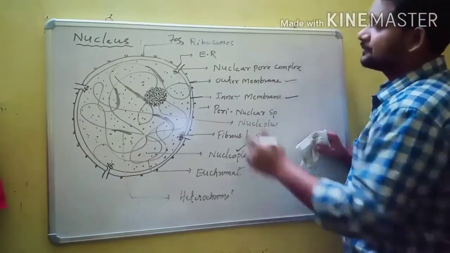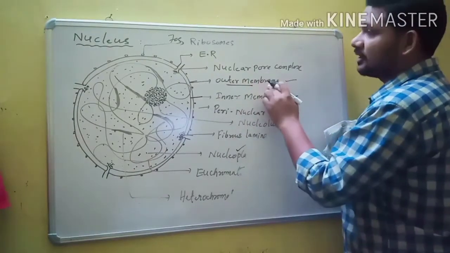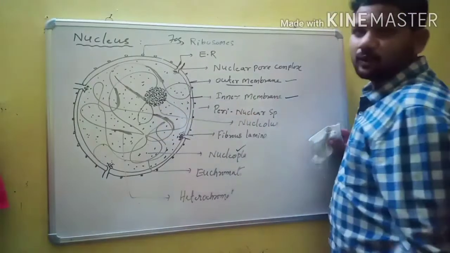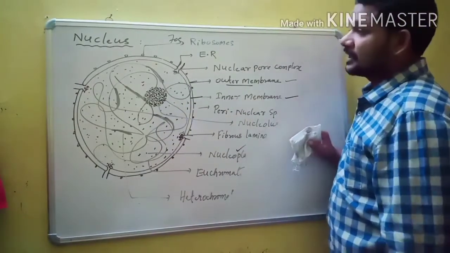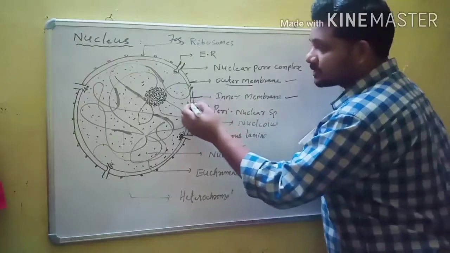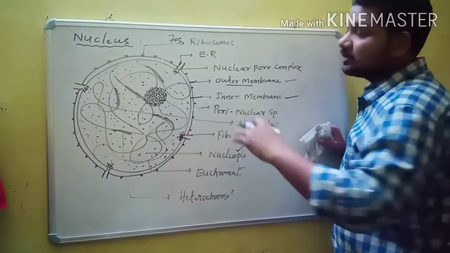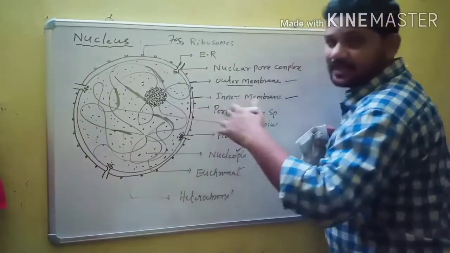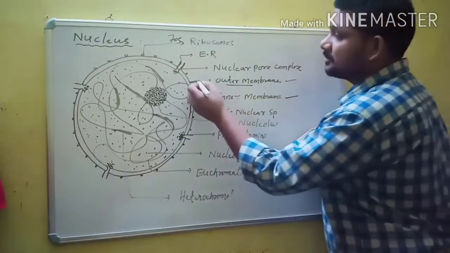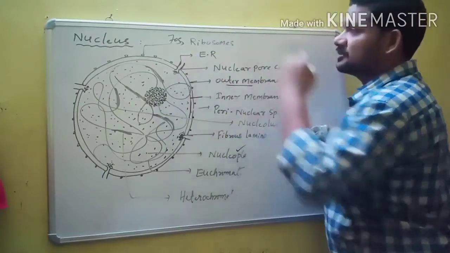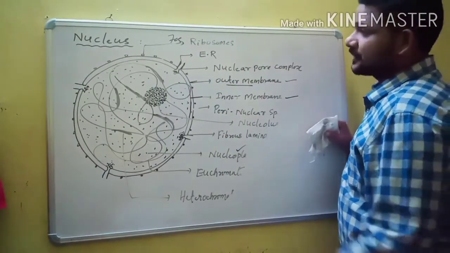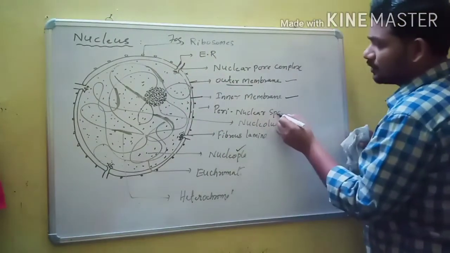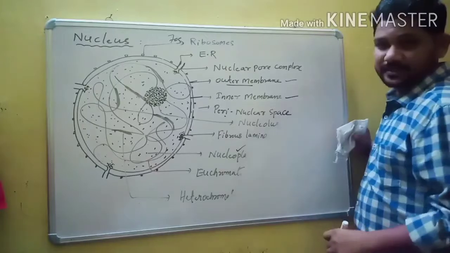The structure of the cell membrane and the nuclear envelope is similar, with the presence of proteins and lipids. The outer membrane of the nuclear envelope has 70S type of ribosomes and rough endoplasmic reticulum. The inner membrane has a smooth surface on both sides. And there is a space between the 2 membranes, known as the perinuclear space.